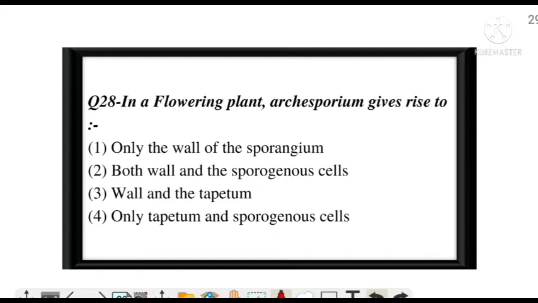In a flowering plant, archesporium gives rise to. And the correct answer is option B, both wall and the sporogenous cells.